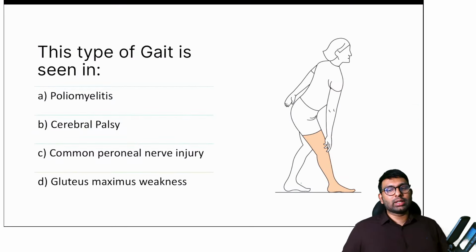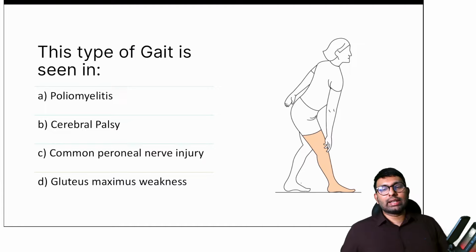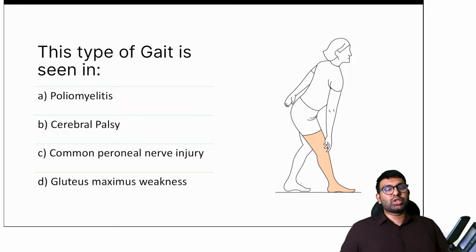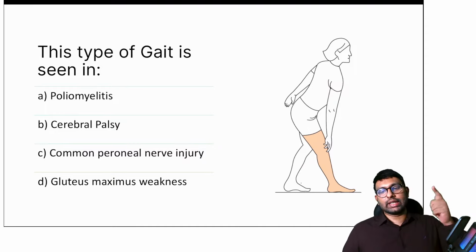Now let's go back to another PMR question here. This type of gait is seen in which of the following? Is it poliomyelitis, cerebral palsy, common peroneal nerve injury, gluteus maximus weakness? What is happening here is, the patient is walking holding his hand to his knee. So can you tell me what is the type of gait and which condition it's seen in? 2 questions.